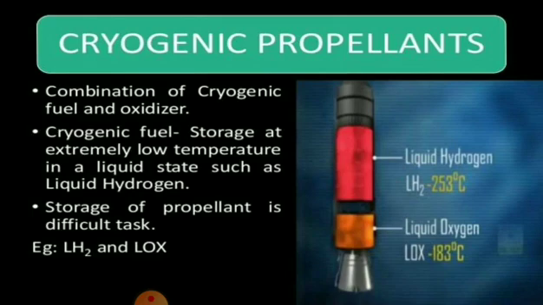Then only it releases an enormous amount of gas from this nozzle. Then only the rocket will move. Do you follow, students? So these are the types of propellants. What propellants are used in a rocket? Solid propellant, liquid propellant and cryogenic propellants.